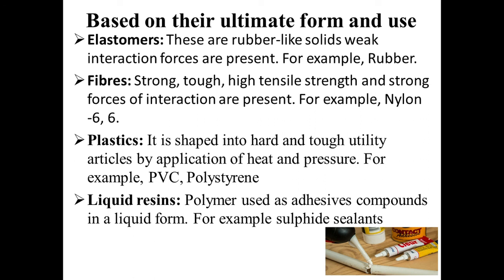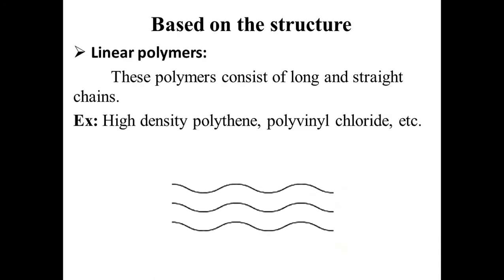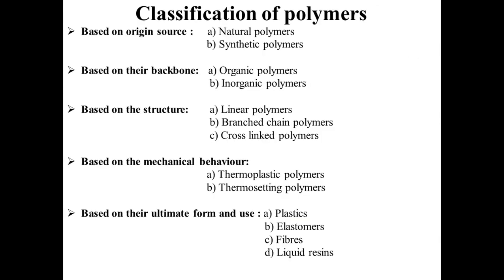Now, lastly, liquid resins. What are liquid resins? Polymers used as adhesive compounds in a liquid form. For example, sulfide sealants. This is the liquid resins. These are based on their ultimate form and use. It is classified into elastomers, fibers, plastics, liquid resins. These are the classifications of polymers. Thank you.